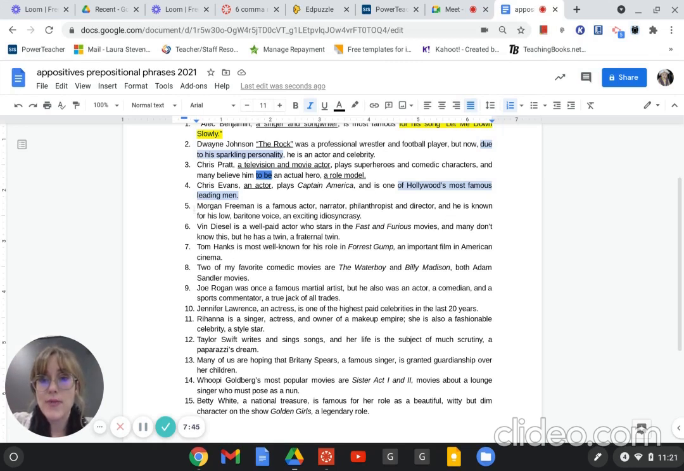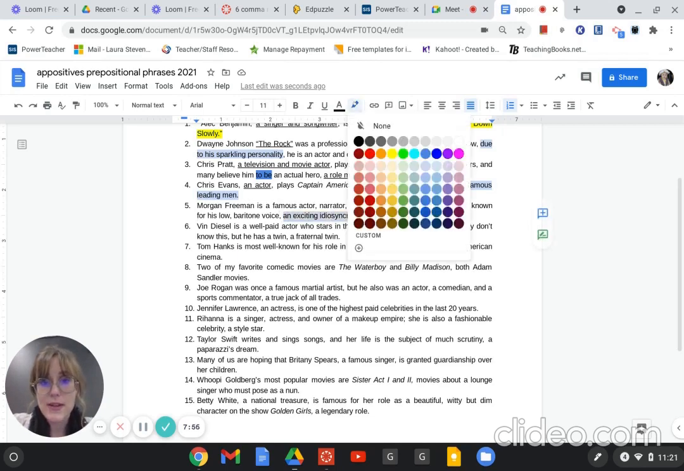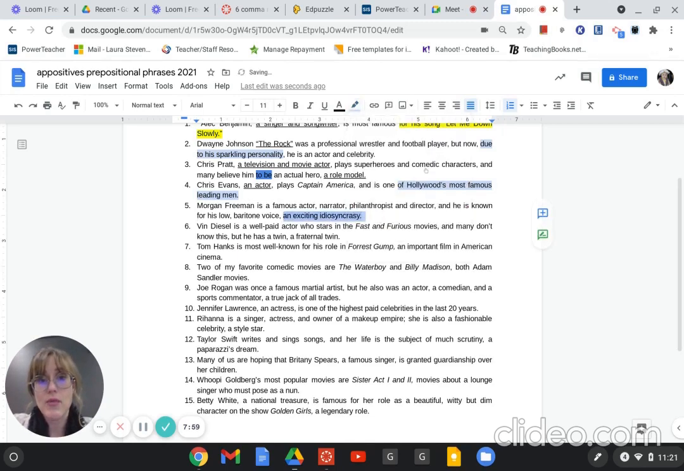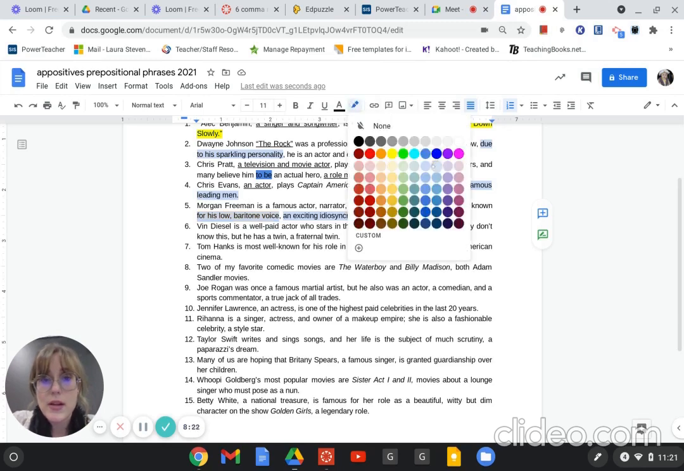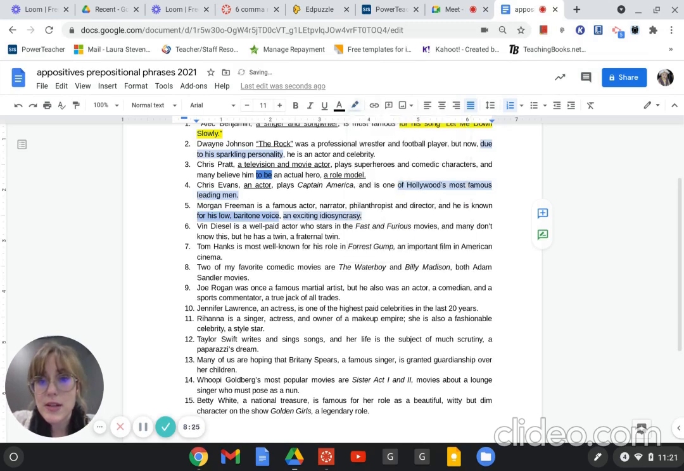Okay, so I noticed for his low, but first I'm going to go in order. I'm going to check for my positives, okay? Do I see a positive? You guys see it? An exciting idiosyncrasy. If you don't know what idiosyncrasy is, it's like a weird behavior, but since it's exciting, it's enjoyable. Everyone has an idiosyncrasy. It's just a weird thing that you do, and it's kind of lovable by your friends. Your friends usually love it. And then I see for his low baritone voice. Do you guys see any more prepositional phrases? I just want to make sure.